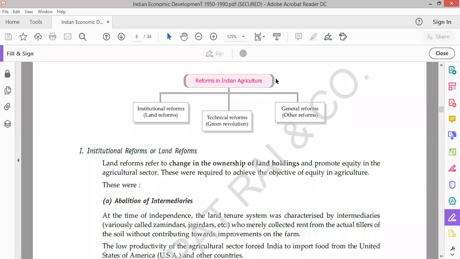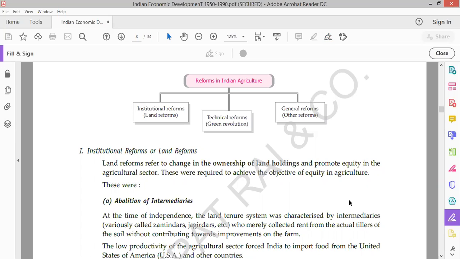Land reforms means जिसमें हमने land ceiling के बारे में पढ़ा, abolition of intermediaries के बारे में पढ़ा, green revolution. और technical reforms हमने HYV seeds, fertilizers इन सब के बारे में पढ़ा, and other reforms means general reforms के अंदर हमने general चीजें पढ़ी, that market system was improved and minimum support price was there. ये सब चीजें हमने इसके अंदर पढ़ी. So that is all about the agriculture of this period.